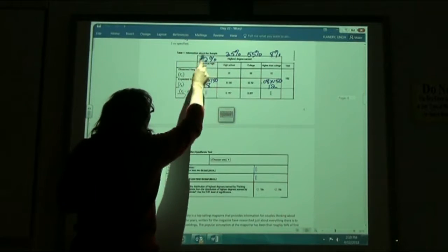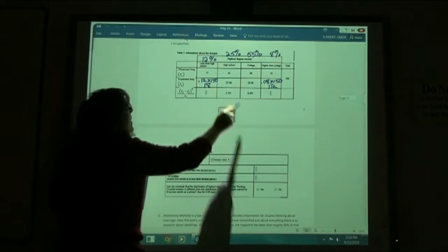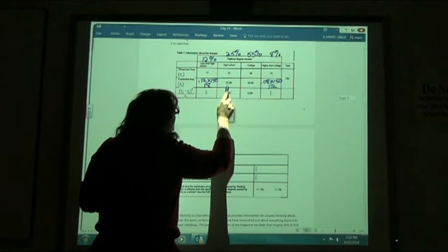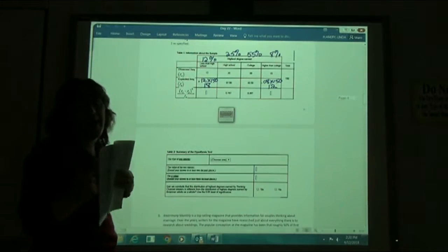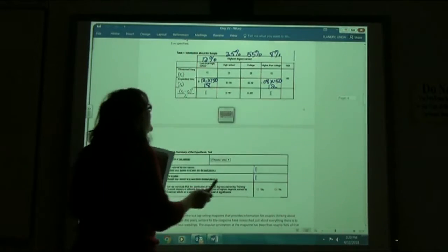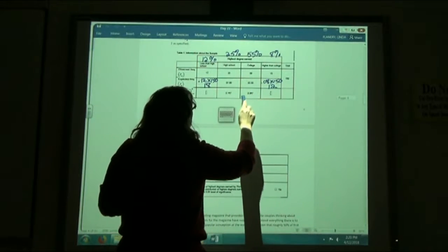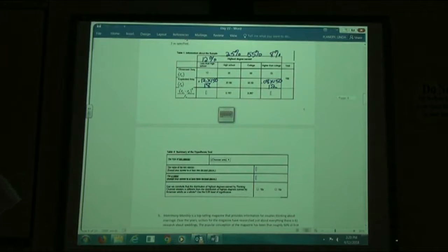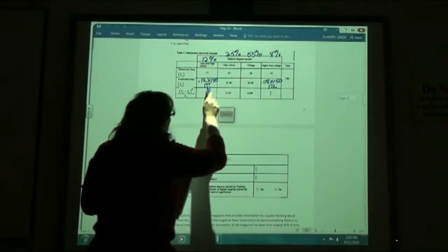So, my observed were that 12 people were in this category. My expected at 12% means I thought there were going to be 18. Here my observed was 35. Based on 25%, I would have expected 37 and a half people. We obviously aren't going to have a half person, but that's my calculation. Here, 88 were observed. Based on my calculation, I would have had 82.5. Once I fill in the expected frequencies by taking my percent times my total,